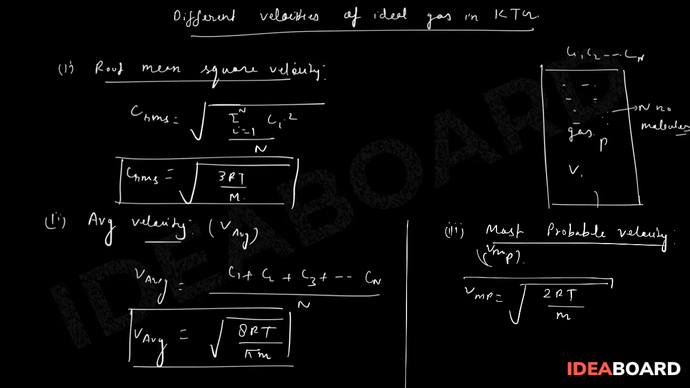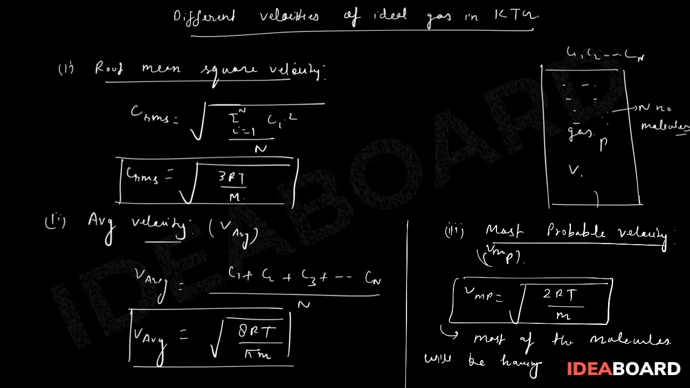So what does it signify? It signifies that most of the particles or molecules will have at least VMP. That means, you can clearly see average velocity is greater than most probable velocity. That means mostly molecules will have velocity greater than this velocity, right?